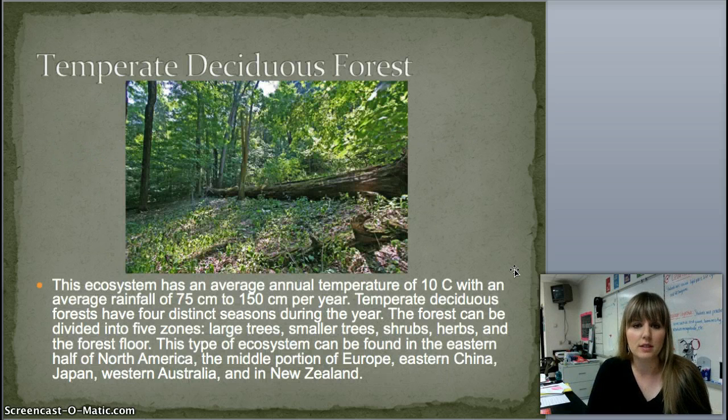Next, we have the temperate deciduous forest. This ecosystem has an average annual temperature of 10 degrees Celsius with an average rainfall of 75 centimeters to 150 centimeters per year. Temperate deciduous forests have 4 distinct seasons during the year. The forest can be divided into 5 zones: large trees, smaller trees, shrubs, herbs, and the forest floor. This type of ecosystem can be found in the eastern half of North America, the middle portion of Europe, eastern China, Japan, Western Australia, and in New Zealand.